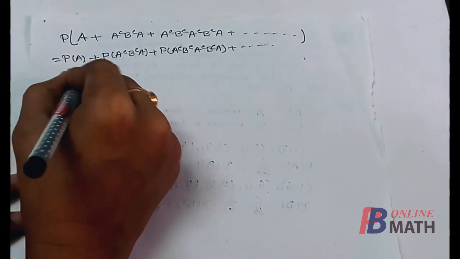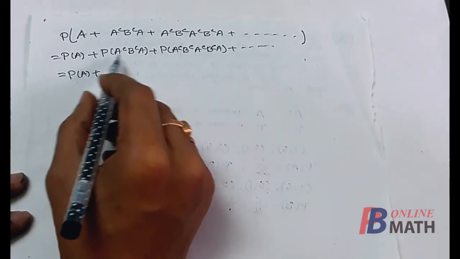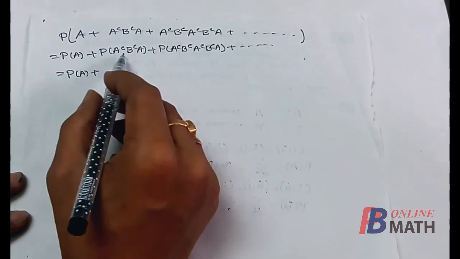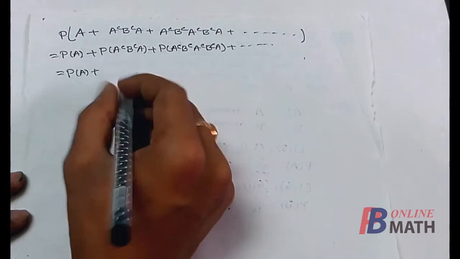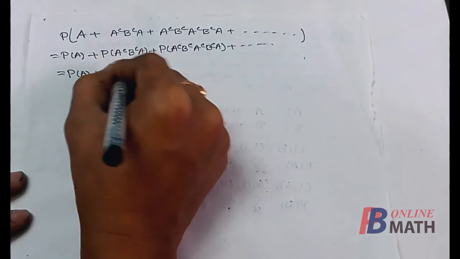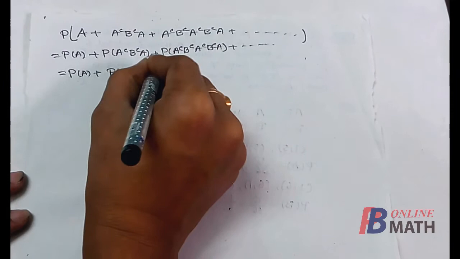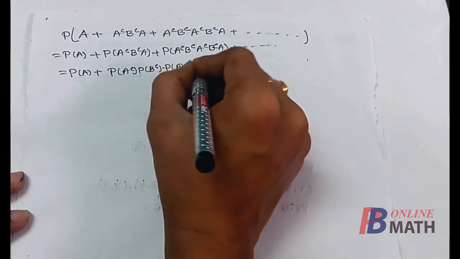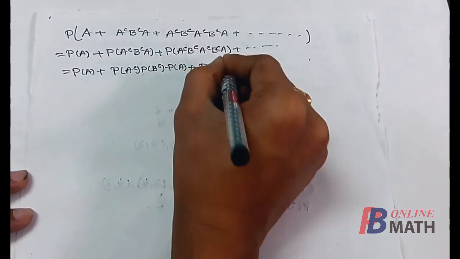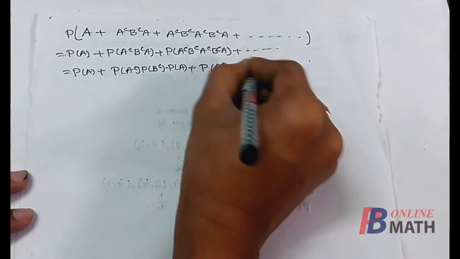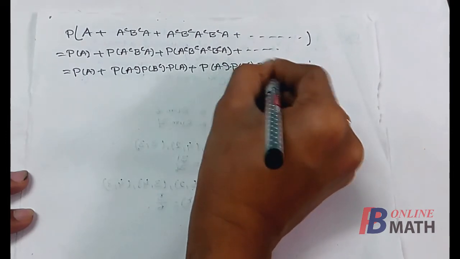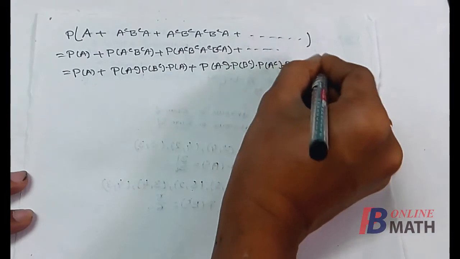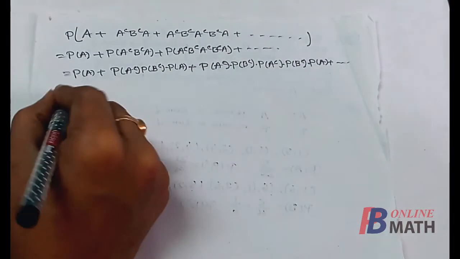So we can write this as the probability of A, plus the probability of A complement multiplied by the probability of B complement multiplied by the probability of A, plus the probability of A complement times the probability of B complement times the probability of A complement times the probability of B complement times the probability of A, up to infinity.